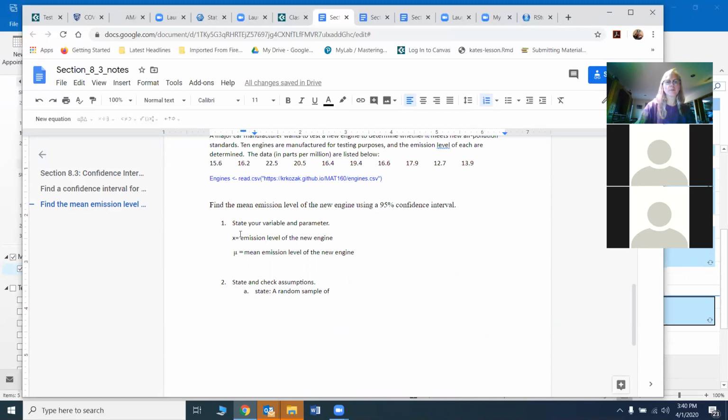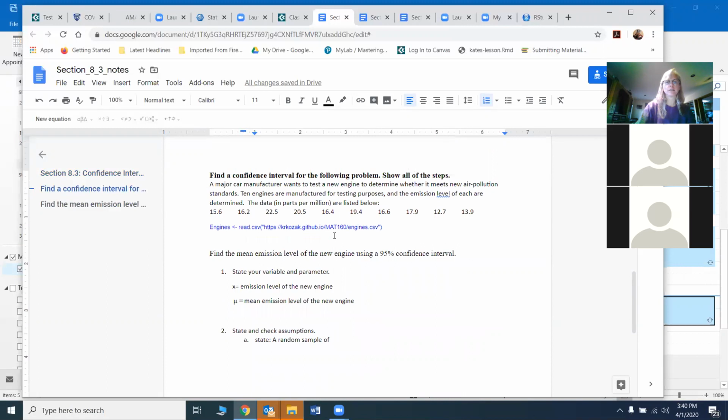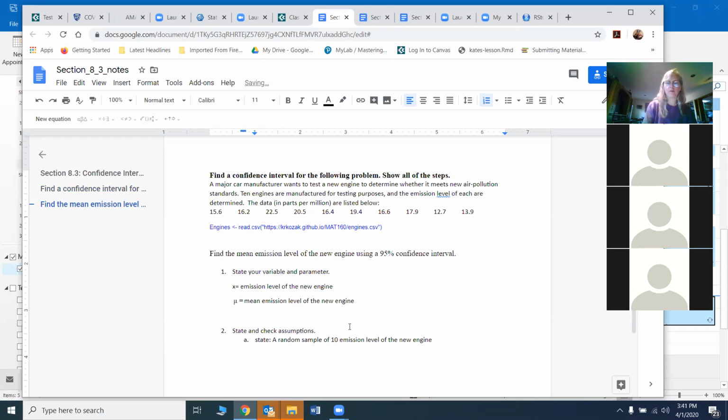We measured emission levels, right? And how many did we measure? Go back and read the problem. 10. So 10 emission levels of the new engine were taken. If you write was or is, I don't care, as long as it's a verb of some kind. All right, so that's the stating part, and then we're going to check it.